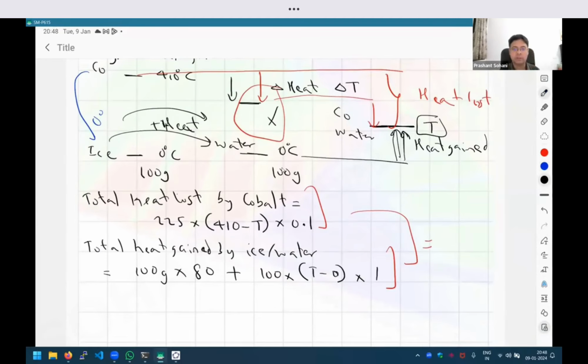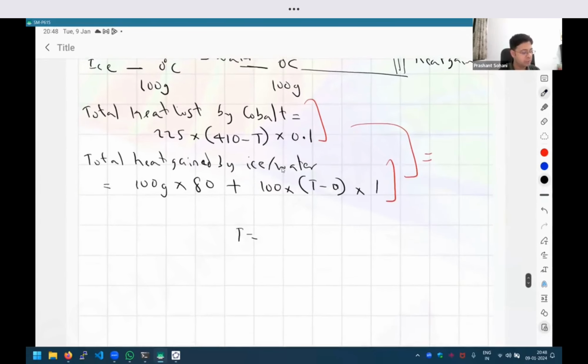Okay. And you know how we can check that assumption? After we do all the calculation, if we get the value of T as some nonsense. Suppose we do everything and we get the value of T as minus 20 degrees. Then we know that definitely something is wrong. Then we have to start thinking of the possibility that, okay, maybe something else is happening. For now, let me proceed with this calculation.